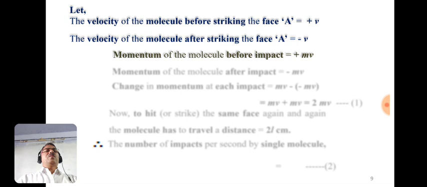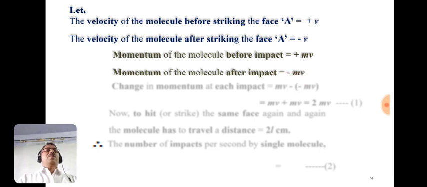The momentum of the molecule after impact is the product of mass into velocity, but here the sign is negative as the velocity is in the opposite direction. So the momentum of the molecule after impact is equal to minus m into v.